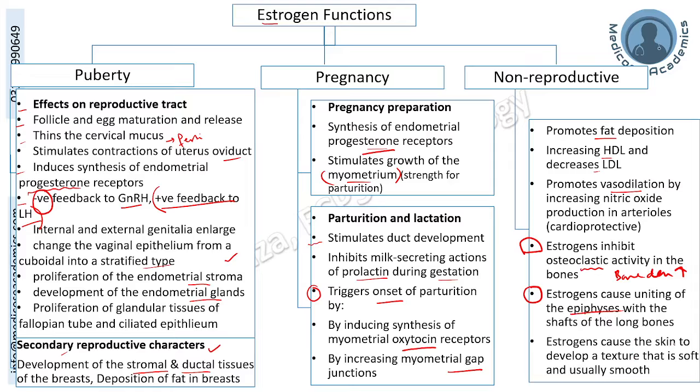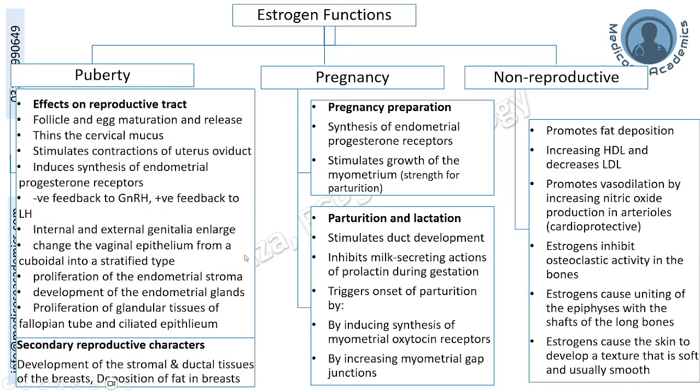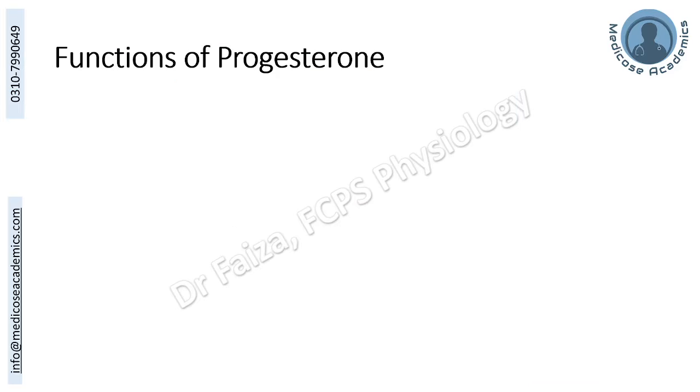Estrogen also causes the skin to develop a texture that is soft and smooth, a secondary character of female gender as well. Responsible is estrogen hormone. So these are a few functions of estrogen in different walks of life, and we will be looking into more functions when we will be discussing the physiology of pregnancy and the menstrual cycle.